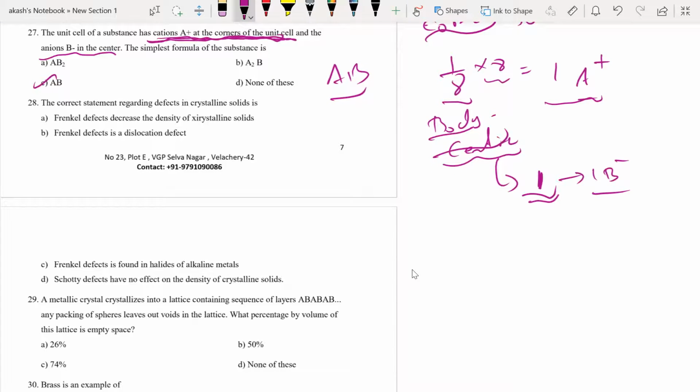The correct statement regarding defects in crystalline solids is, right? Frenkel defects decrease the density of crystalline solids. There's a spelling mistake again. Okay, is this statement correct, people? Does Frenkel defect decrease the density of crystalline solids?